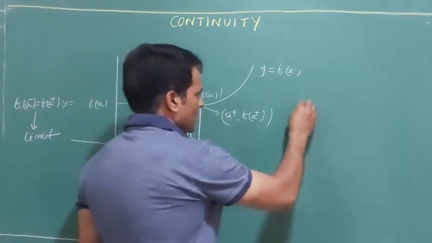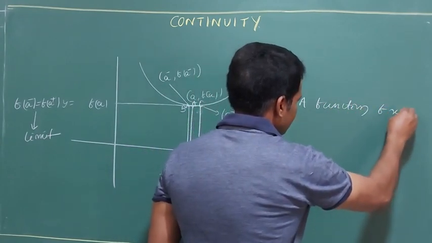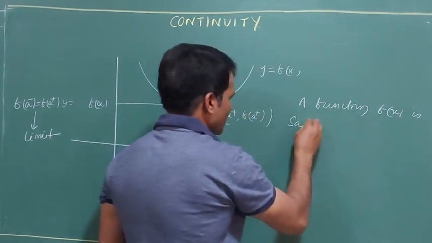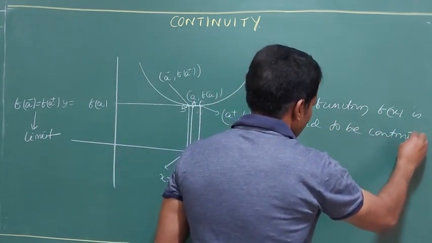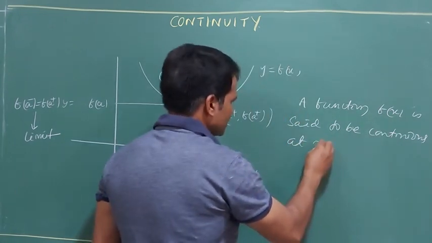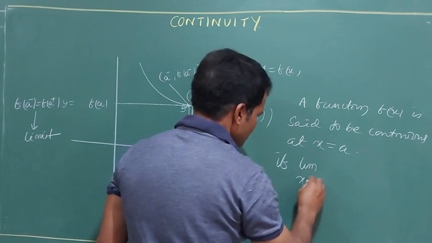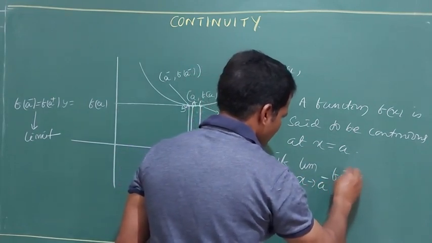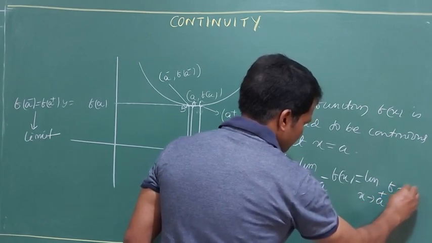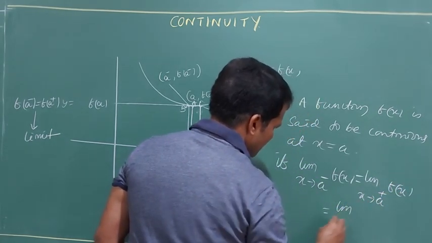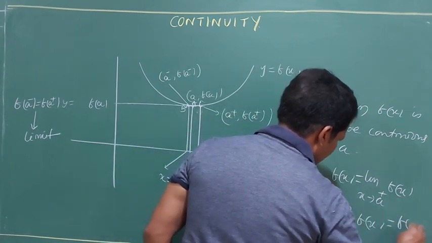That means a function f(x) is said to be continuous at x equals a if the limit as x tends to a minus of f(x) equals the limit as x tends to a plus of f(x), which equals the limit as x tends to a of f(x), which also equals f(a).